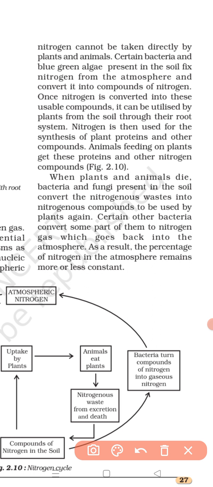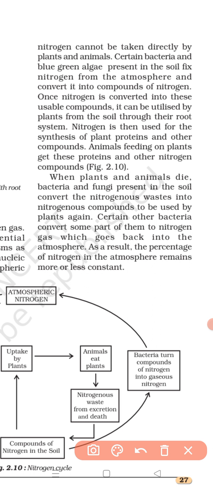Some animals also eat other animals in return, like tigers and lions. These eat some other animals, right? We also eat some other animals, like goat and all, right? So some animals eat other animals to obtain nitrogen compounds in return. Thus animals obtain nitrogen compounds by eating plants as well as other animals.